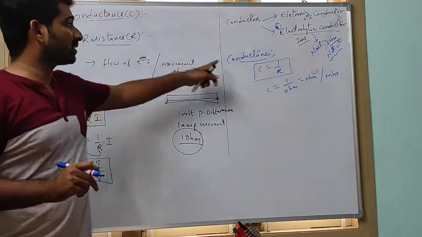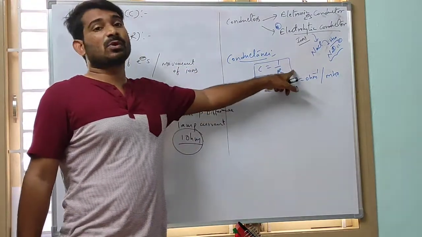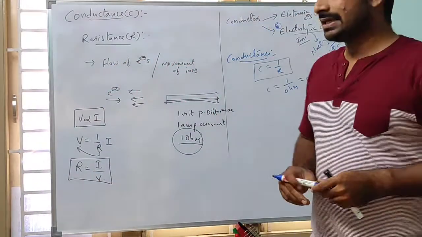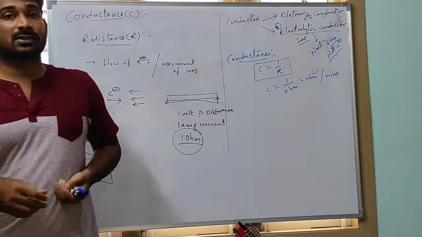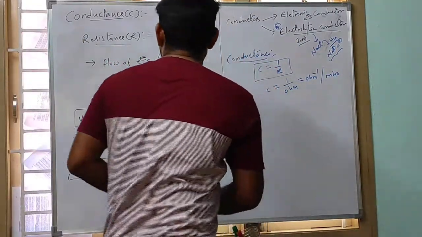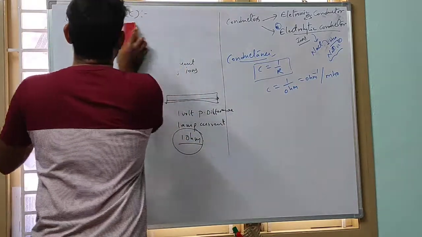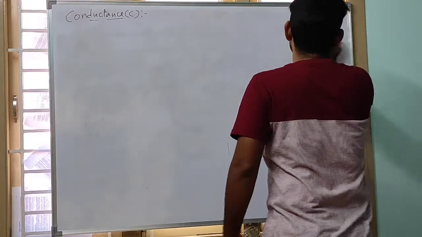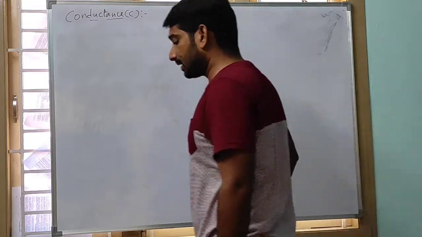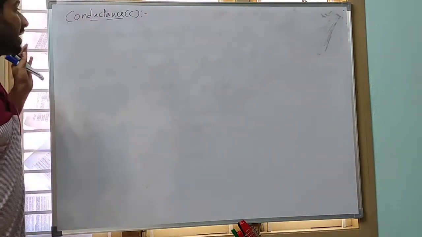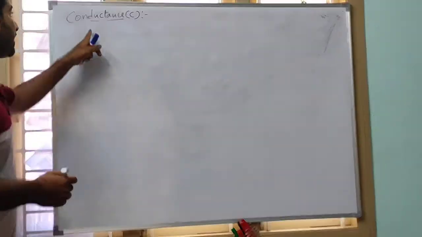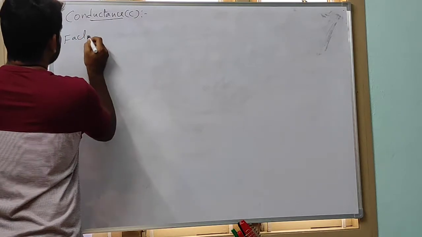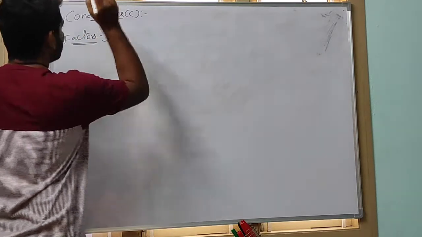So what is meant by resistance and what is meant by conductance? Conductance is exactly the reciprocal of the resistance. Resistance retards the flow of electrons or ions when they are moving from one end to another end. Now, the conductance C of an electrolytic solution depends on a few factors. What are the factors influencing conductance?